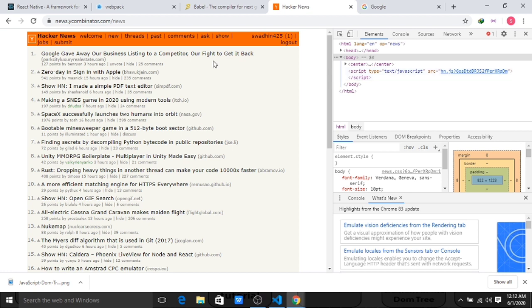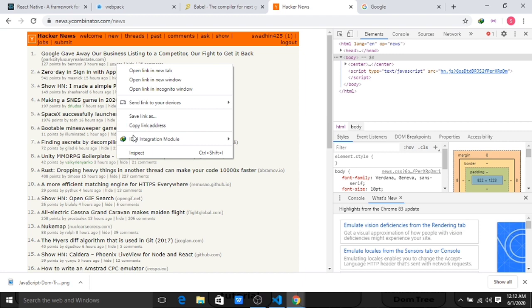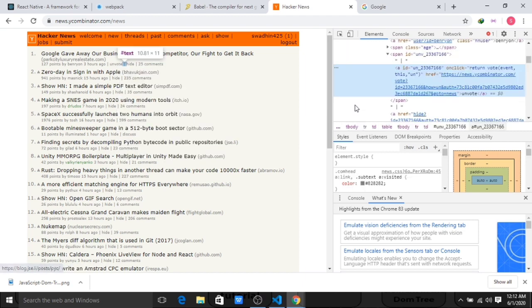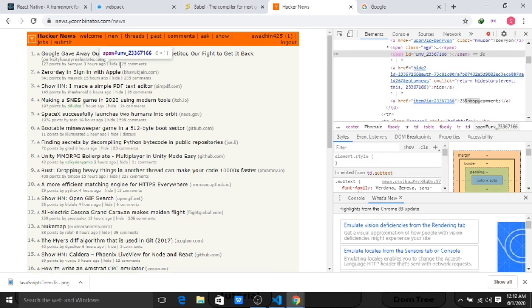Let me show you one thing. Suppose I take this unvote element here, and observe what happens when I click here. When I click on unvote, you saw something change here. And again, if I click on this button, something changes here. So what is actually happening? On click of this button, we are directly changing our DOM. We are directly changing our DOM.